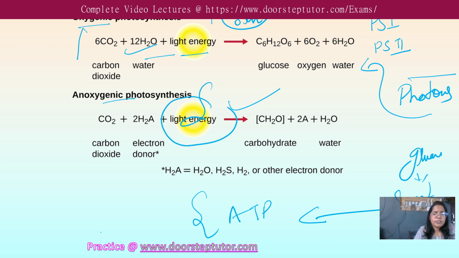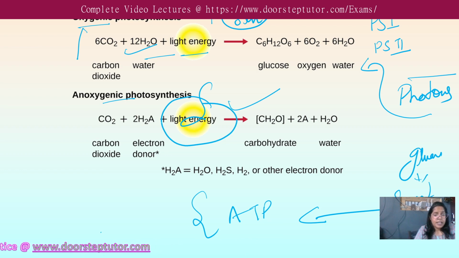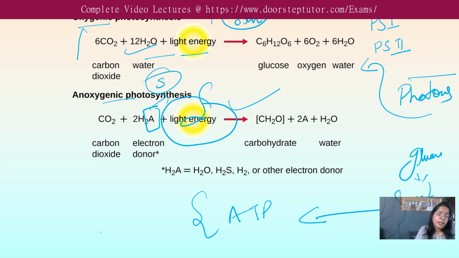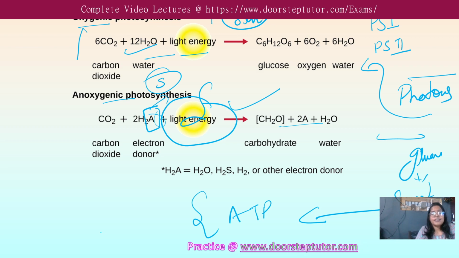Here also the same source is there, light energy. But here this A is something, we don't know which, the next type of element mentioned over here. This is your S, let us say, hydrogen sulfide. They do not use O2. However, they require light energy, but they do not use O2, and because of that there is no O2, no water, and it results in the formation of the carbohydrate. In the reactant side there is no water, so this A will be released in a different form. Let us say H2 will be utilized by those anaerobic or anoxygenic ones, they don't require O2, and this S is released in some other form.